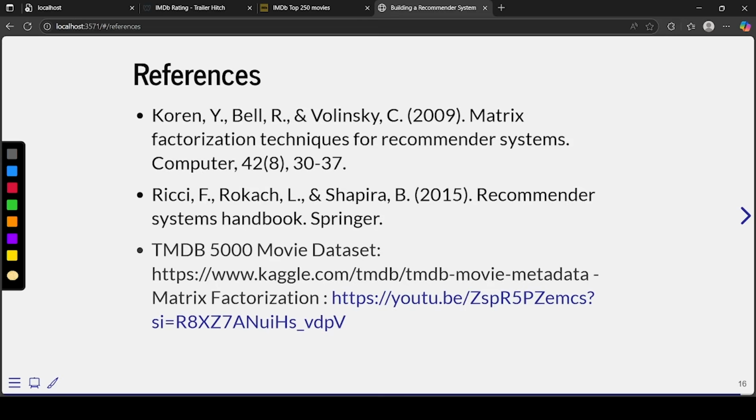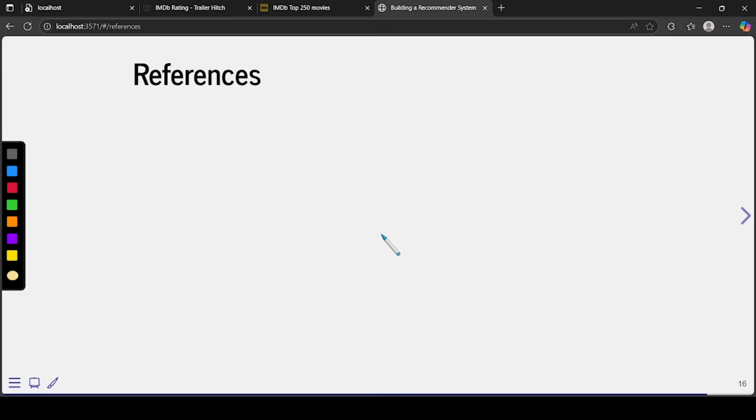So these are some references I have used. This dataset is given here. You can use this; it is the dataset we are going to use for building the model later on. We'll now see how to build the model after this in a Colab. Okay, that's all. Thank you.